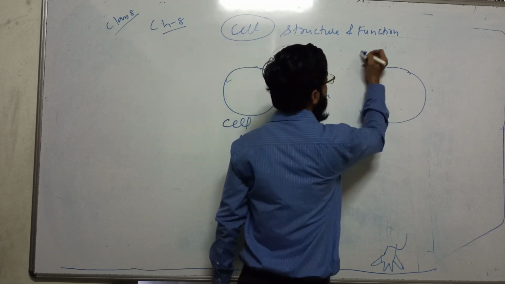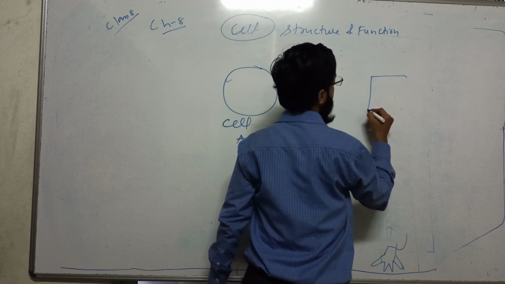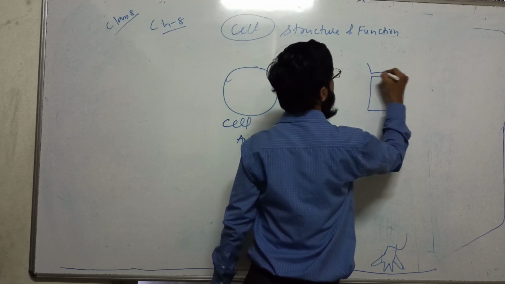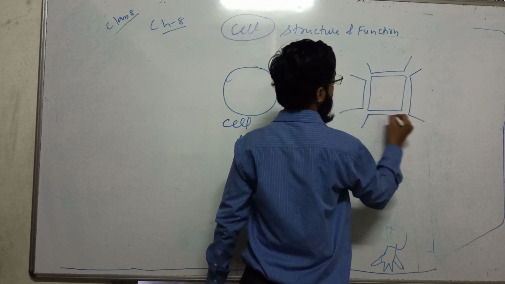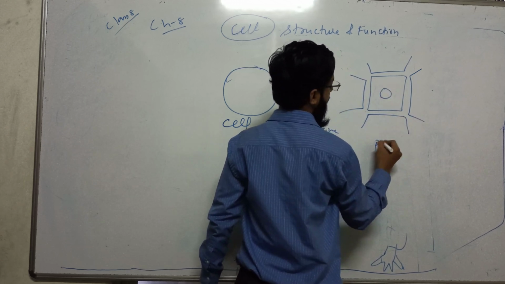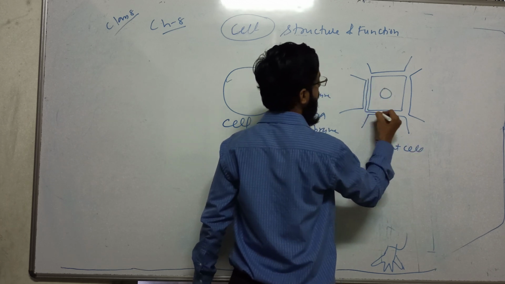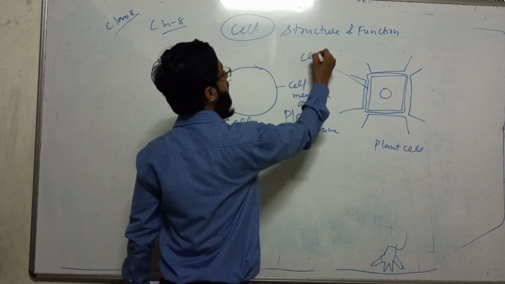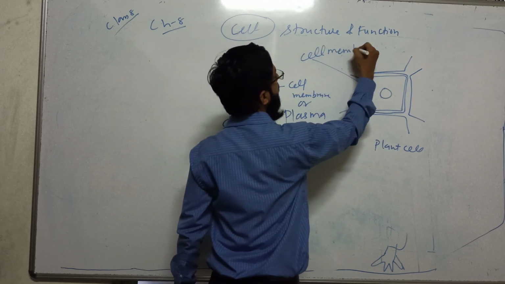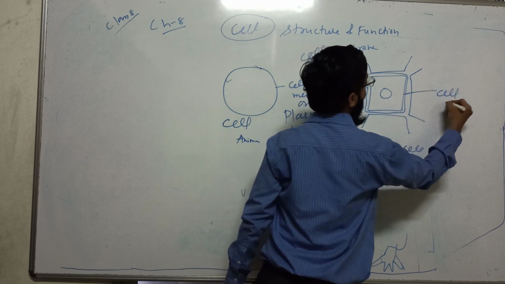But in case of a plant cell, they have two layers. One is the cell membrane and next is the cell wall.